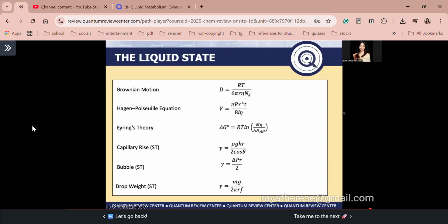So this summarizes the equations we used for the liquid state. Again, we discussed the equation for Brownian motion: the diffusion constant is equal to RT over 6 pi r eta times Avogadro's number. The Hagen-Poiseuille equation is for the viscosity of a liquid in a capillary tube. Then Ostwald's theory, also for calculating viscosity. Capillary rise is used in calculating the surface tension as a liquid rises in a capillary tube. There is also the surface tension from a bubble formed in a capillary tube. And lastly, we can calculate the surface tension of a drop that formed at the end of a capillary tube. So we are almost done.